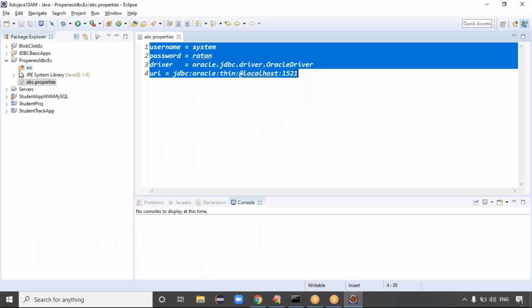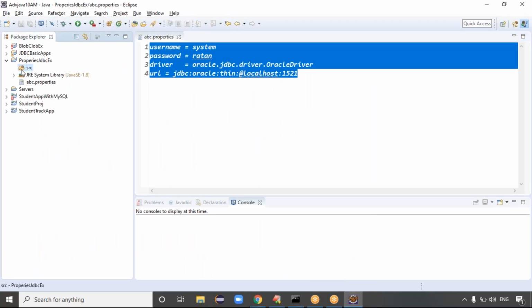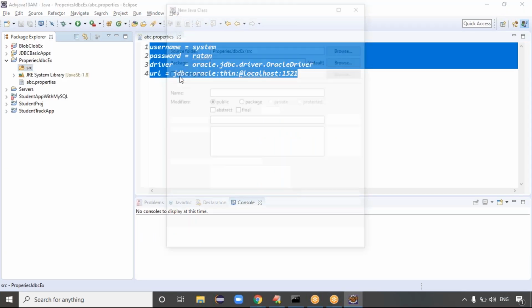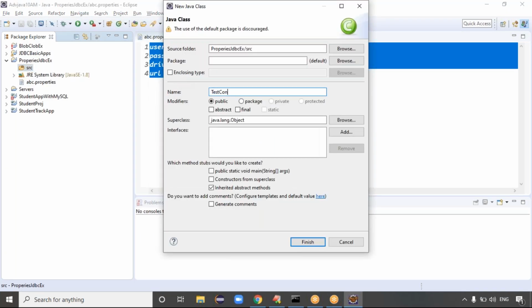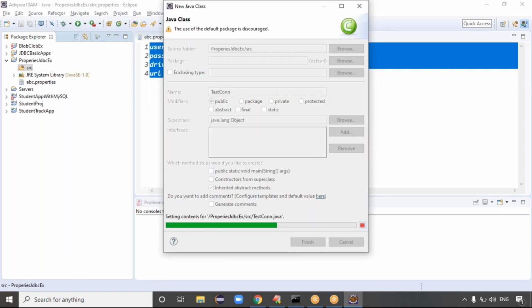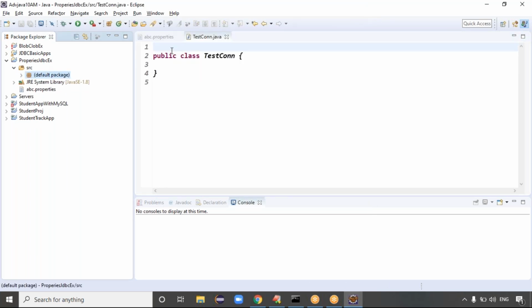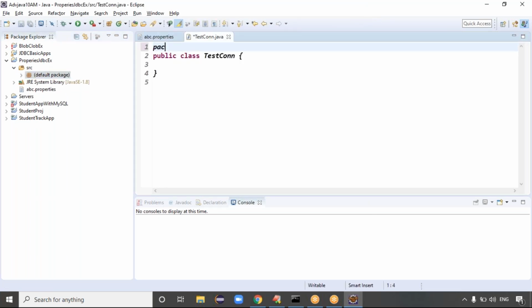This one is important. I have to create the common file in the test src folder. New, I want to create a class. Let's call it test connection. I don't want a main method, guys. Leave it, click on the finish button. Oh, we didn't add the package name. Can you please give me some package name? Package com.tcs, guys.